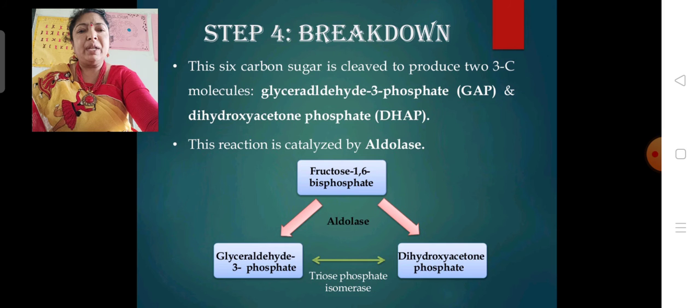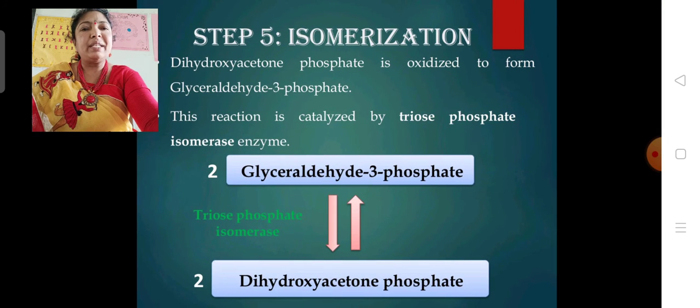In the fourth step, fructose 1,6-bisphosphate is broken down into DHAP and GAP. First is the cleavage reaction, and second is the isomerization reaction. Here glyceraldehyde 3-phosphate is isomerized to dihydroxyacetone phosphate, with triose phosphate isomerase participating to catalyze this reaction to form glyceraldehyde 3-phosphate and DHAP.